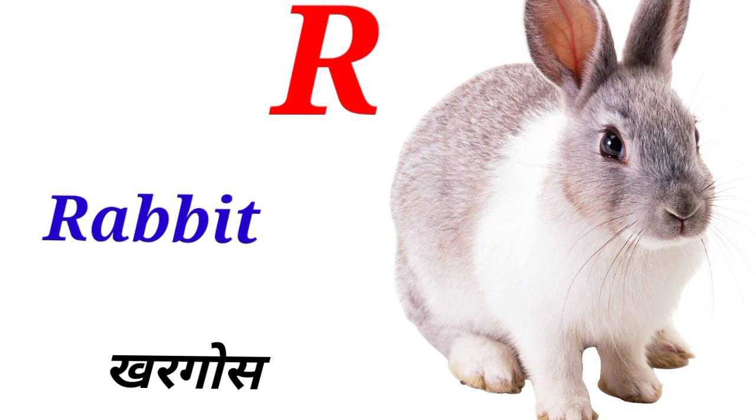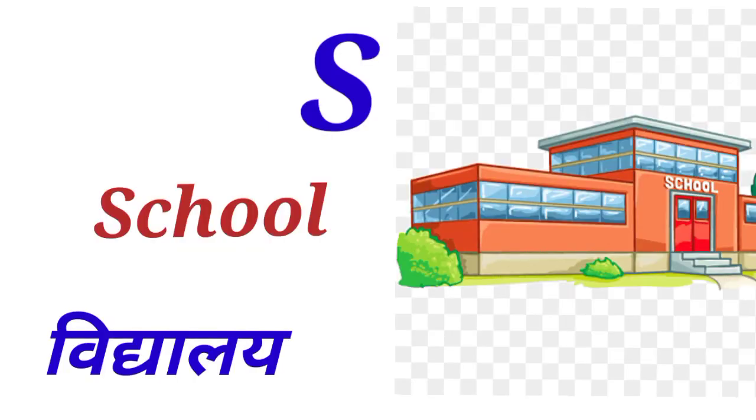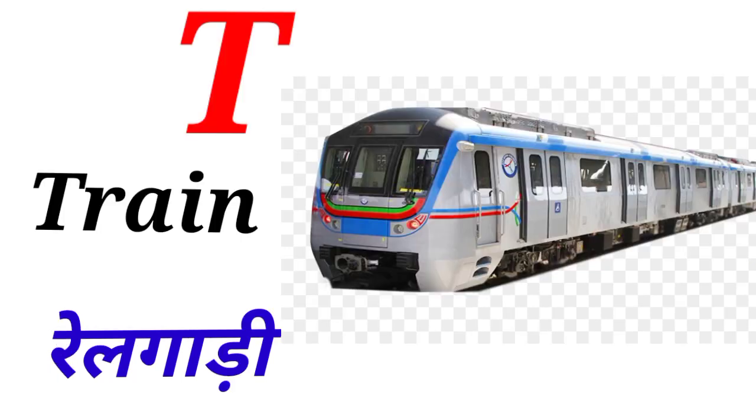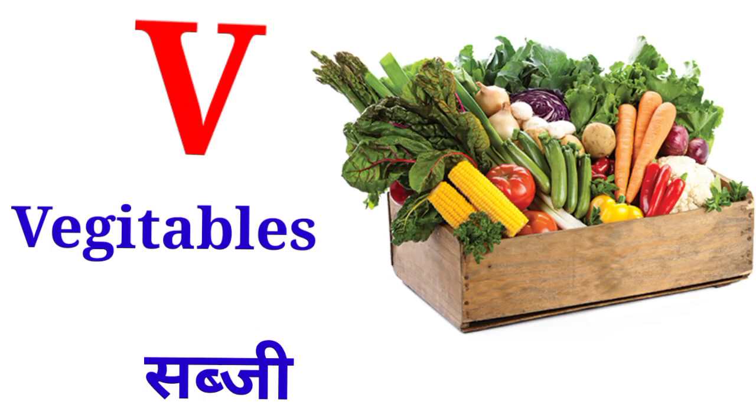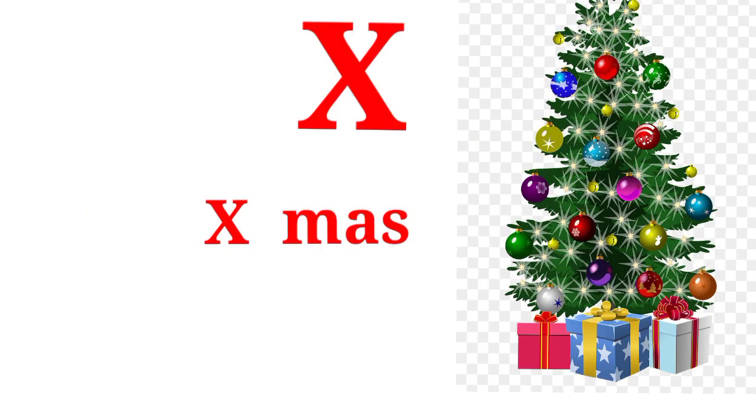R for rabbit means खरगोश. S for school means विद्यालय. T for train means रेलगाड़ी. U for umbrella means छाता. V for vegetable means vegetable सब्जियाँ. W for watermelon means तरबूज.